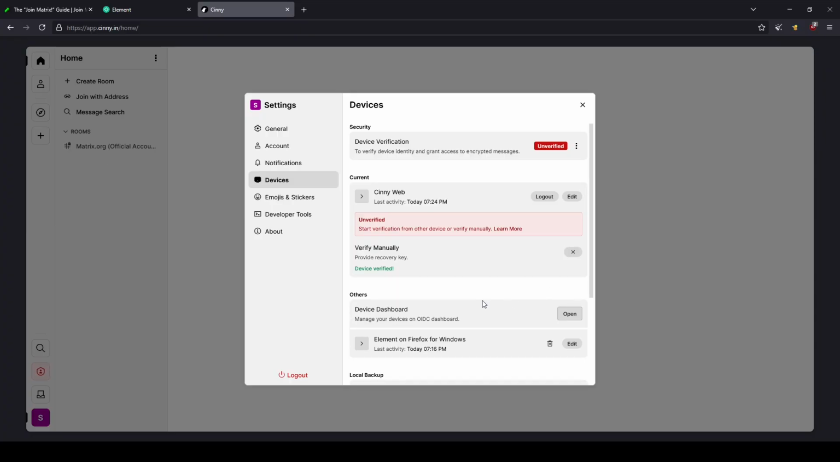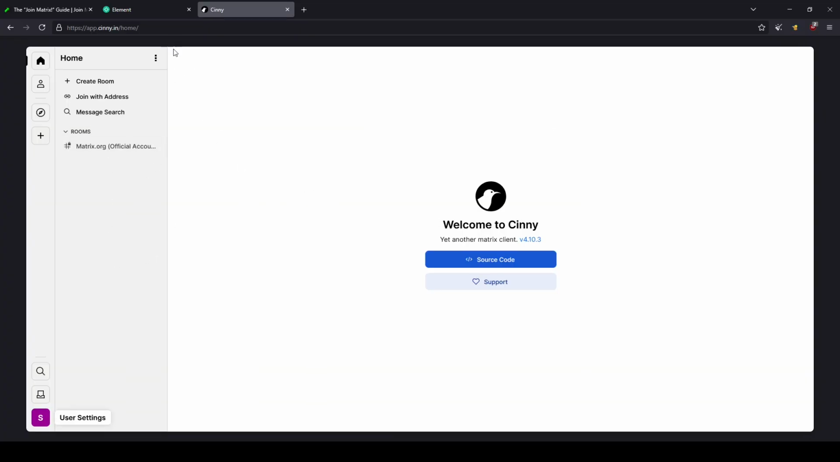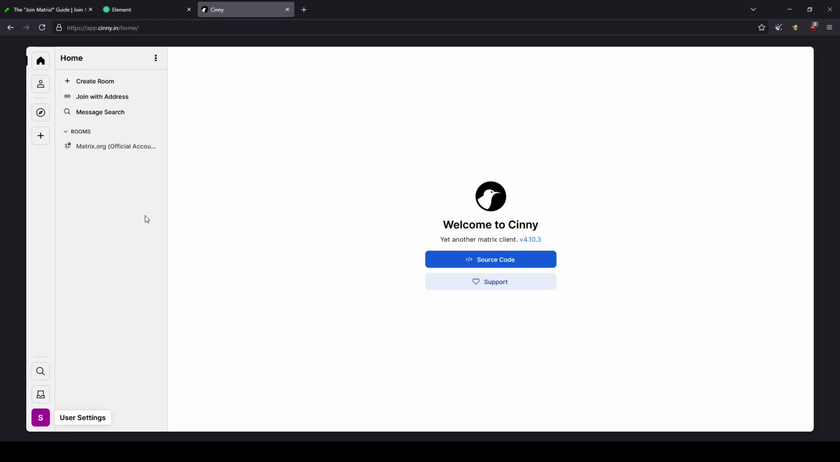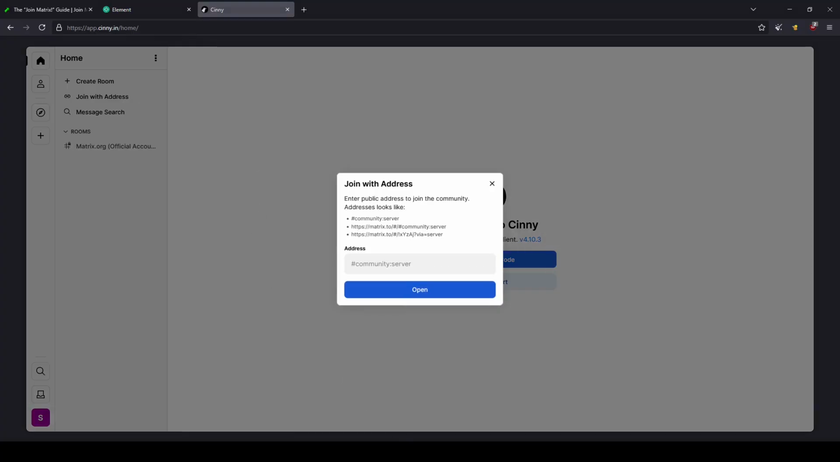So when we join my space, I had to do a delayed pause there because we don't want to use it with another application. But when we join the space, we will have access to various different rooms. These rooms can be encrypted or unencrypted.